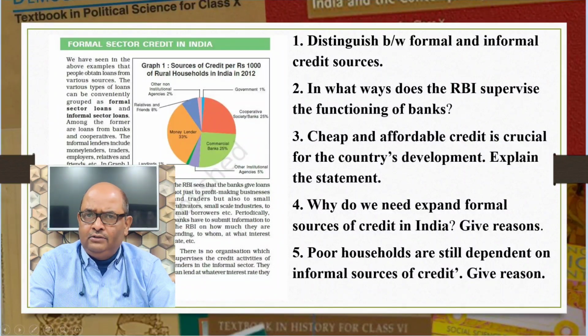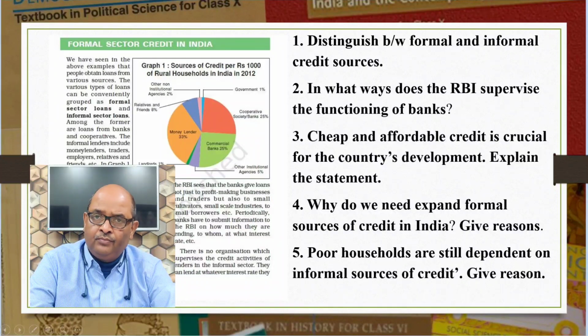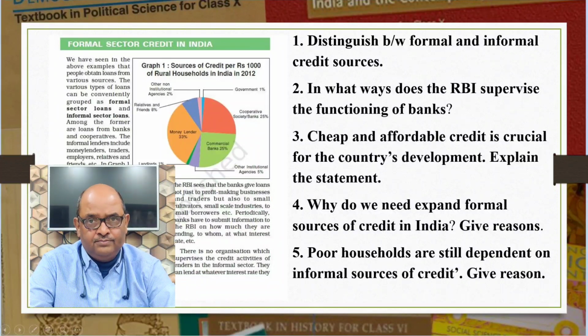Why do we need to expand formal sources of credit in India? Explain by giving reasons. The formal sector meets only about half of the total credit needs of the rural people. The remaining credit needs are met from the informal sources.